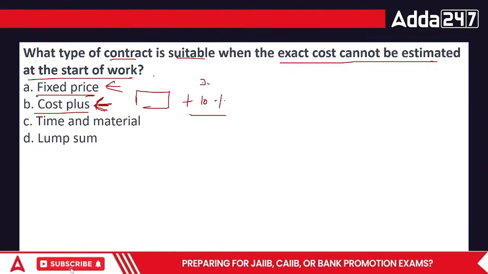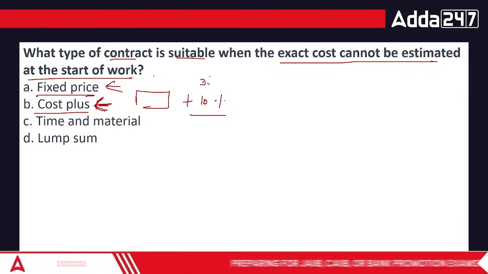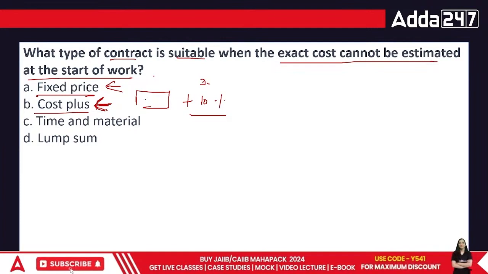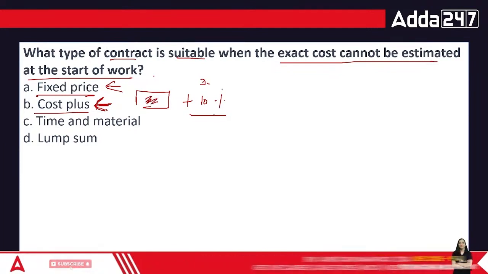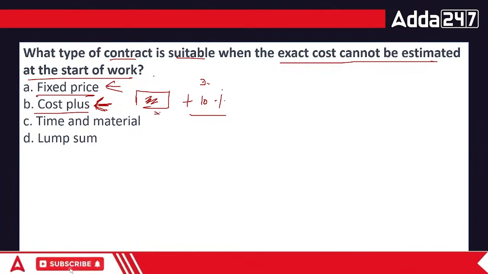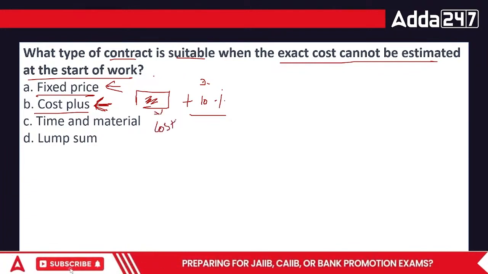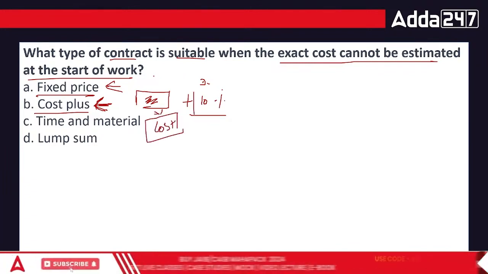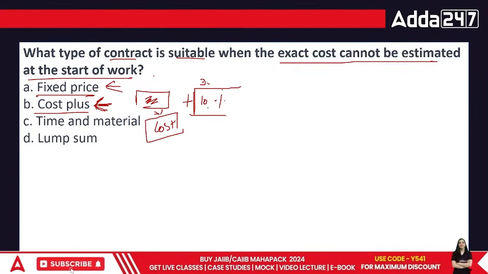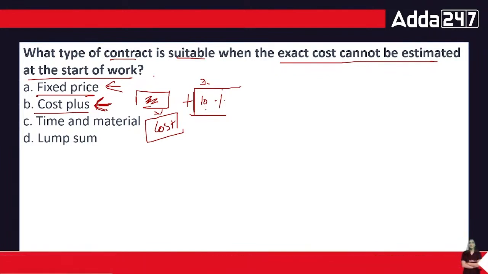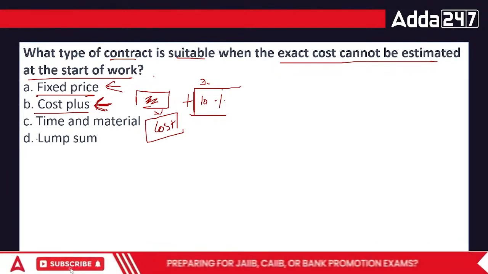You pay this and this is my profit. That is something you have to pay again. But again, this part is compulsory and this part is optional. Actually, this part is for the cost, which you in any case have to pay. This part can be negotiable and I can increase or decrease my profit based upon the negotiations I have with the person. Time and material, the next part, and the lump sum.